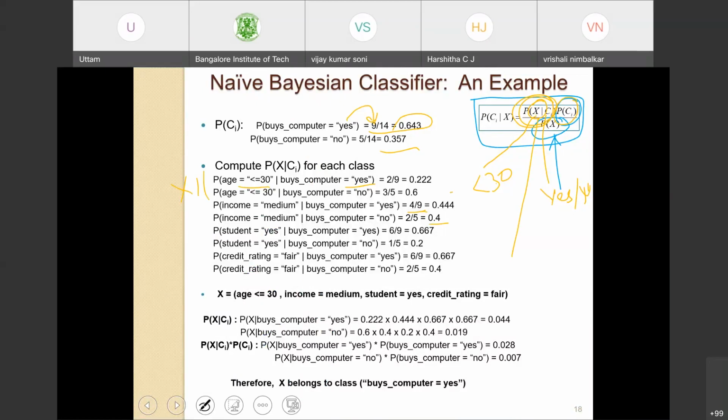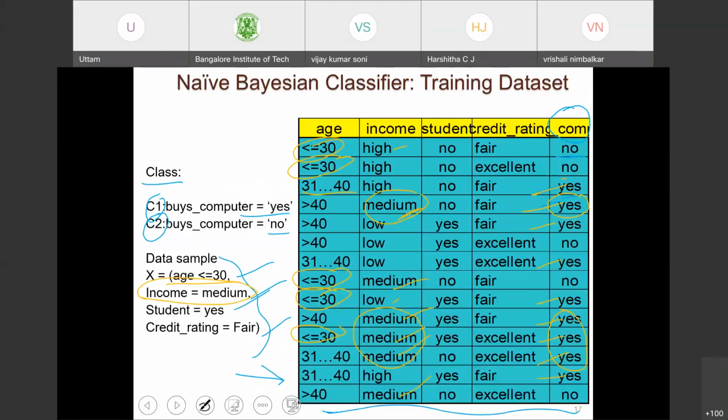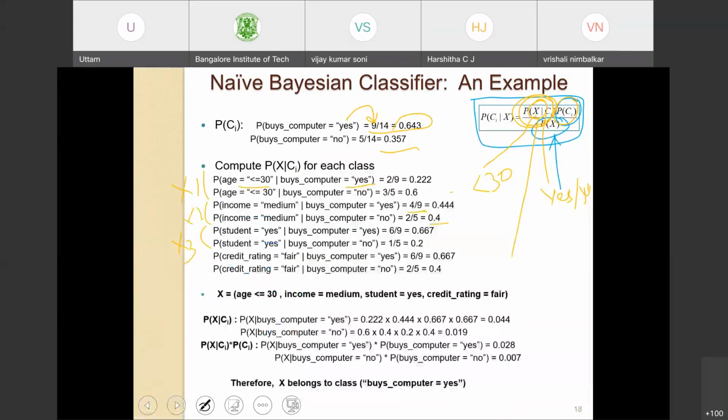Now, having taken into account x1 and x2, let us take into account x3. X3 is student, whether the person is a student or not, yes or no. Given that the person will buy a computer, what is the probability that the person is a student? The total number of buys computer is 9. Out of that, there are 6 cases where the person is a student.